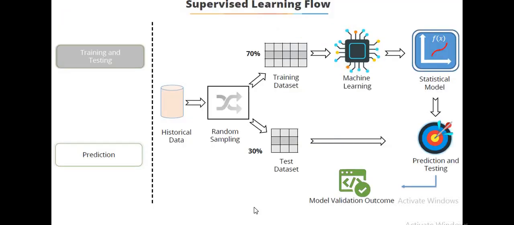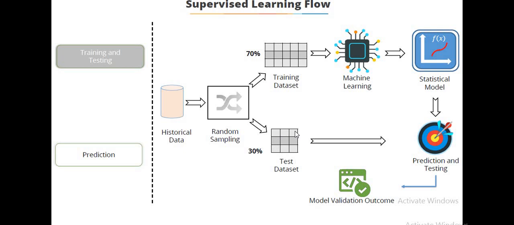This picture will explain it in a better way. We have historical data, which is split into training data and testing data. The machine learning algorithm will develop the statistical model based on the relationship in the data, then prediction can be done using the test data. Normally 70% of the data is considered training data and 30% test data.